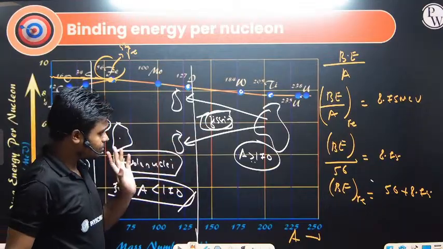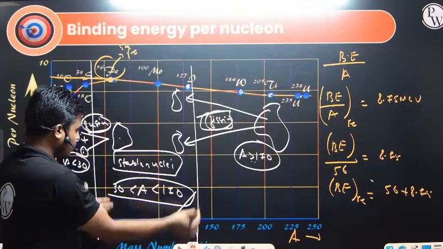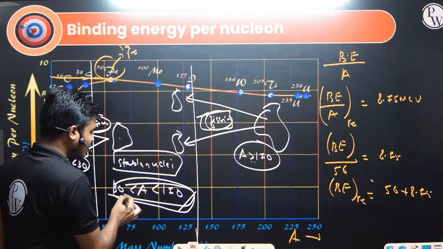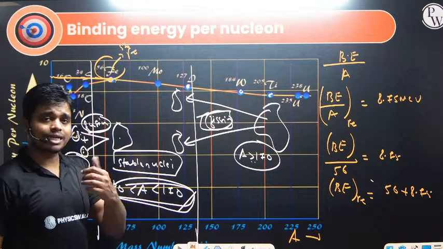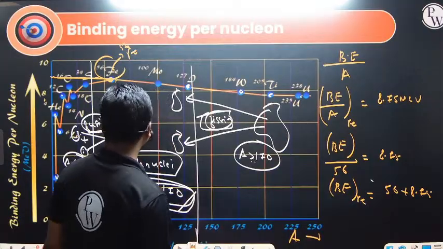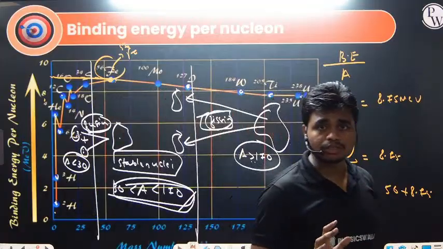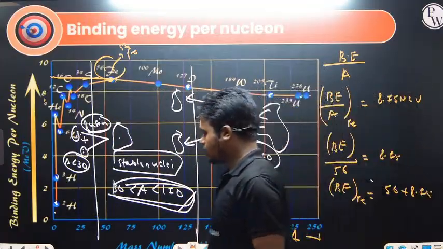These processes happen to achieve stability, and the elements sitting between the 30 and 170 range are the most stable nuclei. One thing is very clear from this graph: the higher the binding energy per nucleon, the more stable the nuclei.